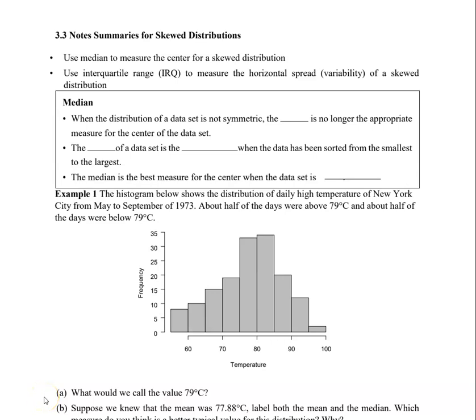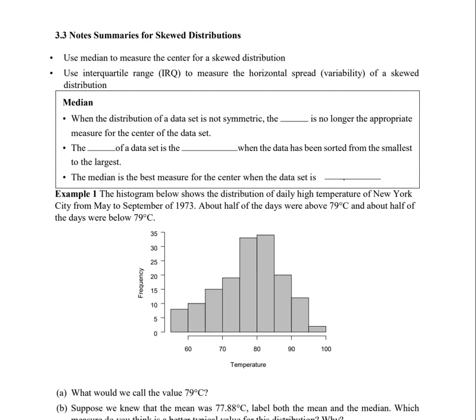We're going to start section 3.3, which is looking at skewed distributions. So remember, previously we looked at symmetric distributions. Now we're going to get into looking at numerical data when the distribution is skewed. And previously we used the mean. So when we looked at symmetric distributions, we used the mean to talk about the center, but now we're going to talk about the median.